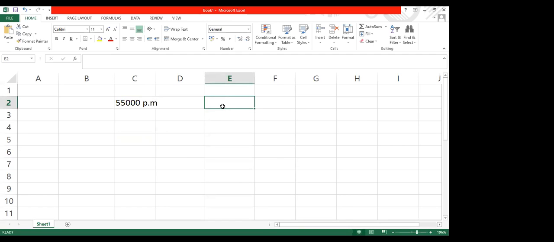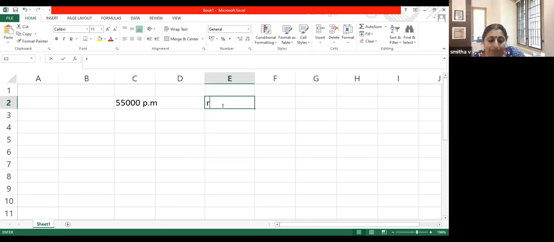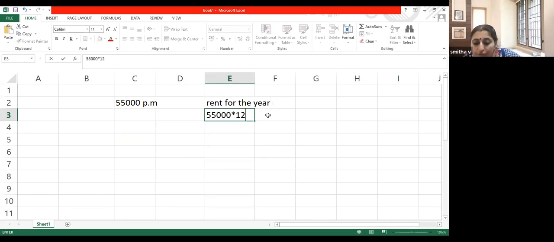Now let us see what is the total rent for the year. Total rent for the year is 55,000 into 12, which is 6,60,000. TDS is 5% generally, but the current year it is 3.75% on account of the pandemic.